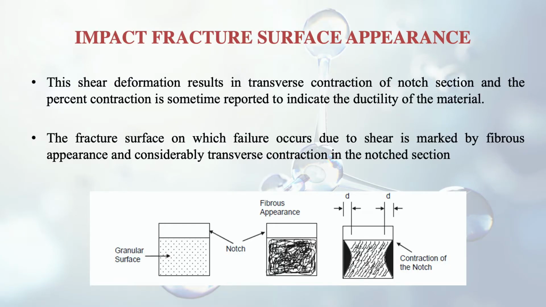Like I told you, there will be fibrous appearance, but in addition to that, there will be contraction also in the notch. And finally, what will happen? This notch will become bigger, and it is given by the dimension D when it has completely reached the fracture part. So there are certain other factors also in addition to the temperature effects and the strain rate effect.